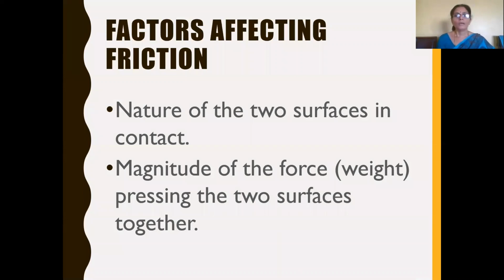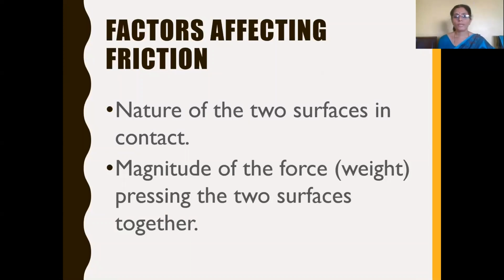Now we will learn about the factors affecting friction. Factors, how this friction will be affected. First, the nature of the two surfaces which are in contact. If the surface is rough, the irregularities, which we call ridges and grooves, will be more. So they interlock, and the frictional force will be more.